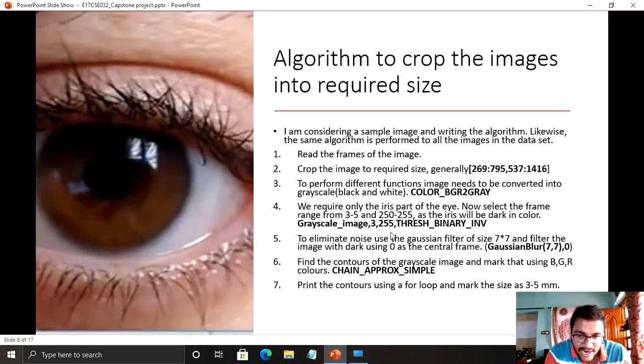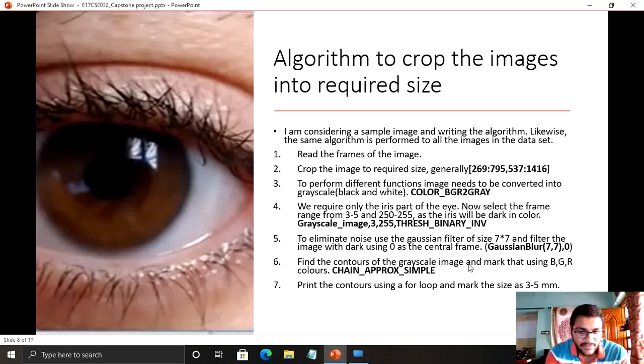After converting this, 3 and 255 are the threshold values which I am keeping to change the whole image into two pixel values only. That is, 3 indicates the black, 255 indicates the white. After that, to further reduce all the noises around, we are using the Gaussian filter. The Gaussian filter is generally used to reduce the noise. Here I am using a 7x7 matrix, where the middle element will be a pixel value of 0. That 0 indicates the black. We only require the center part, that's the pupil.